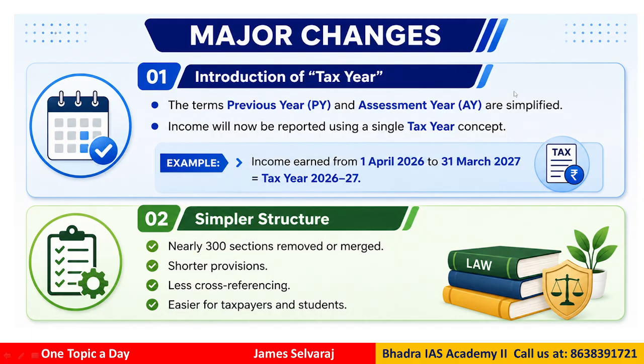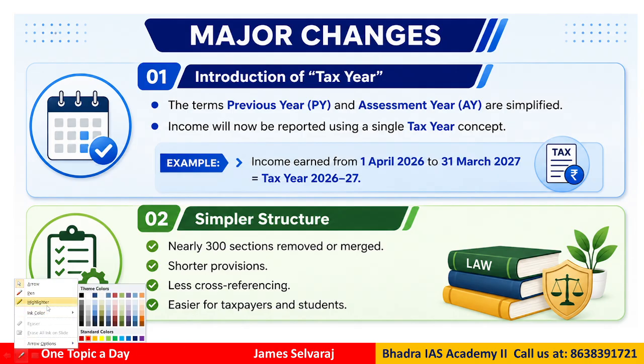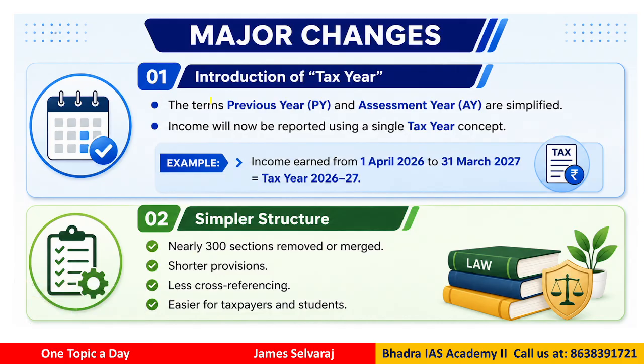Now what are the major changes? Okay, so I have put it point-wise, it will be easier for you to follow. The terms like previous year and assessment year have been changed and simplified. So now the income tax will use a single concept, what we call the tax year. Tax year means what? For example, income earned from 1st April 2026 to 31st March 2027 will be called the tax year. Clear? So earlier we used the terms assessment year, previous year, all that.